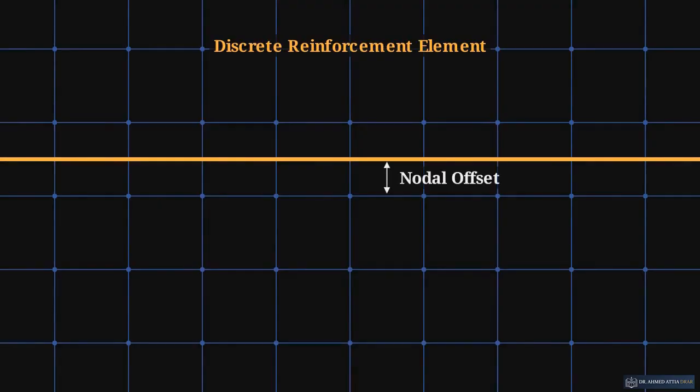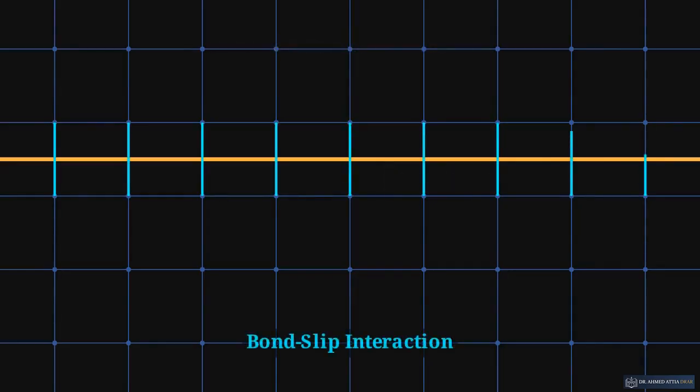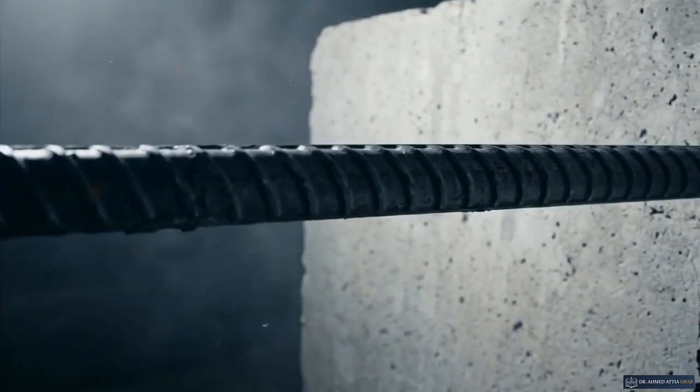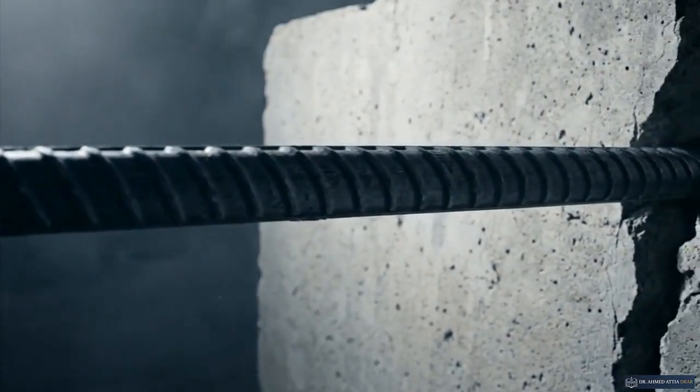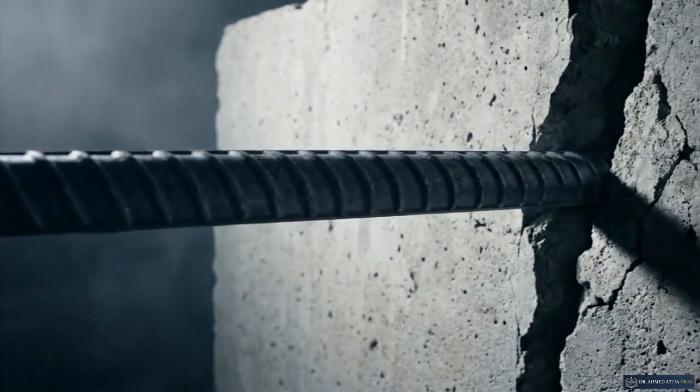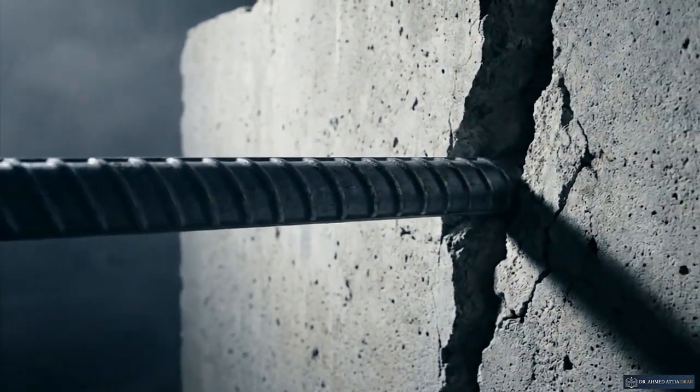Discrete, one-dimensional steel truss elements are mapped directly into the two-dimensional concrete grid. The bar snaps into place independently of the concrete nodes. The interaction between the two materials is governed by an explicit bond-slip law, defining the shear stress and relative slip. This mechanical friction dictates realistic crack spacing and ensures the intact concrete between cracks continues to carry residual tensile force.